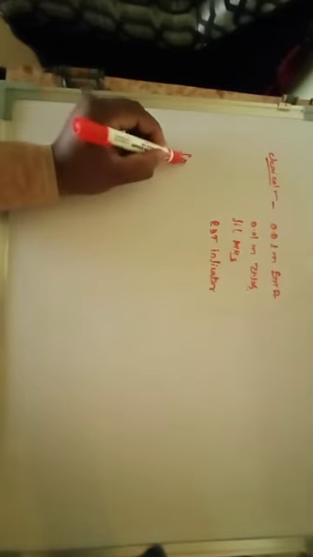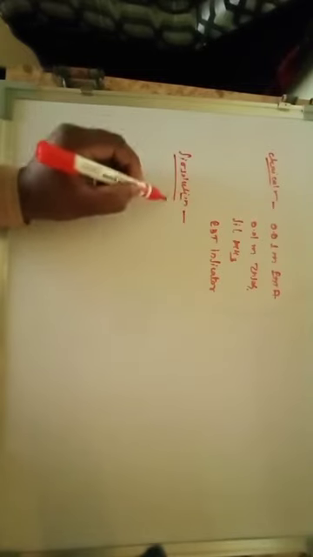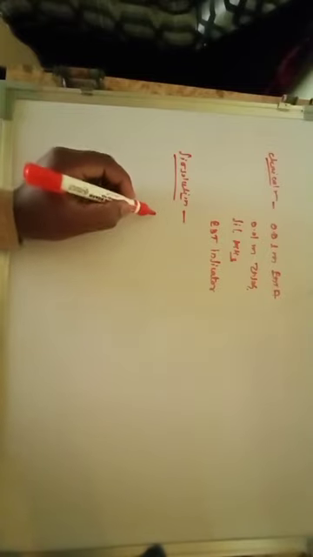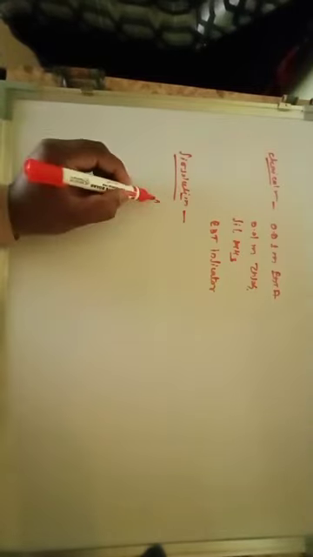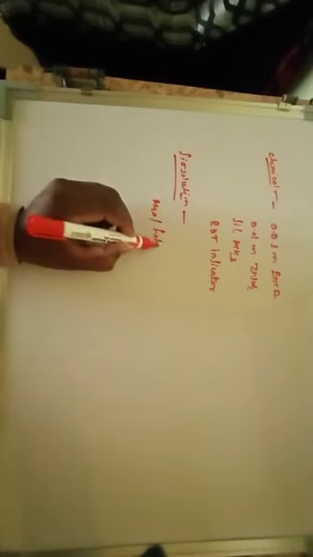So let us discuss the dissolution procedure. It is very simple. You have to take the alum sample and dissolve it in water. Sometimes this alum is not completely dissolved in water, so you have to dissolve it in hot water. If it is not dissolved in hot water, then you have to use dilute acid.